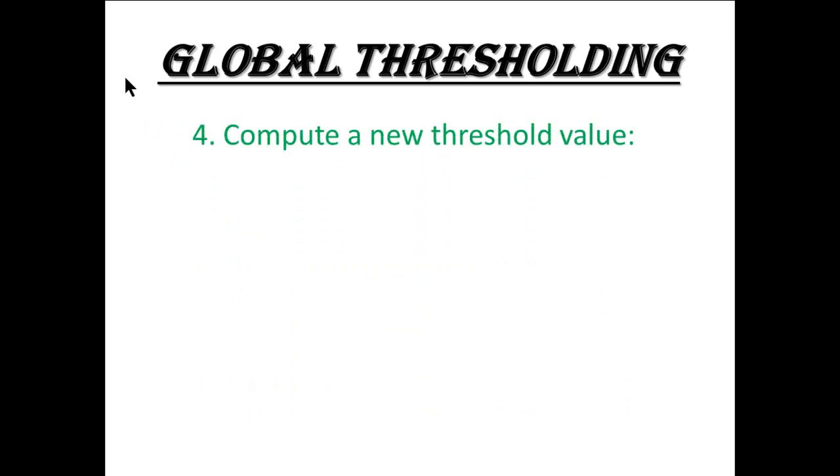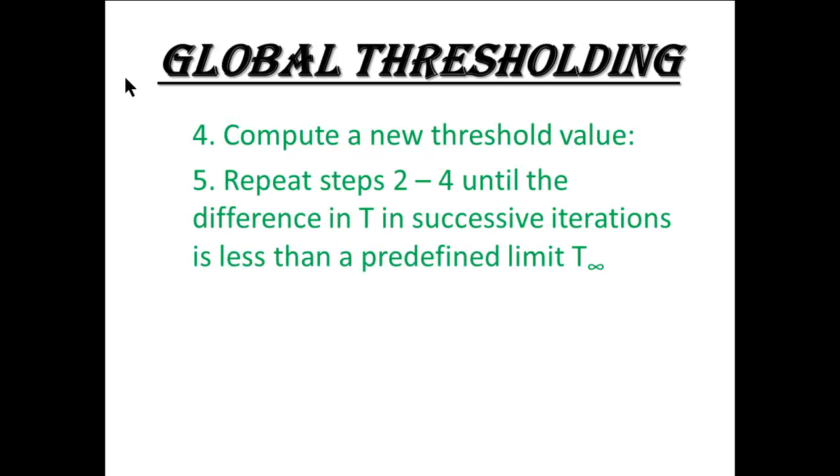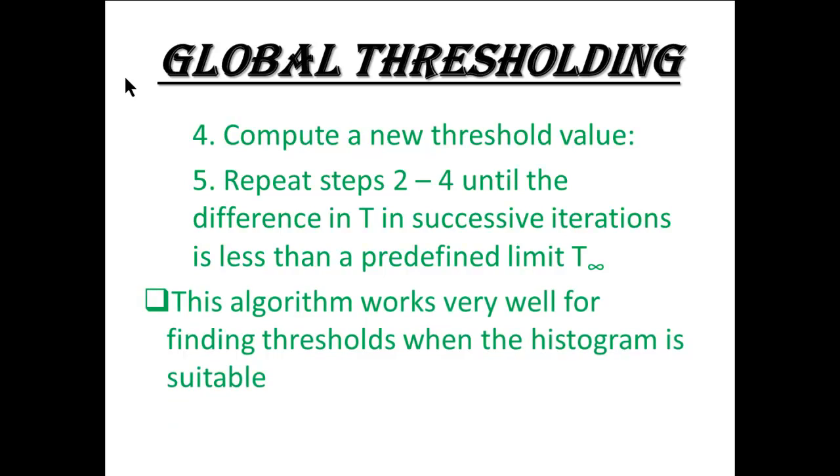4. Compute a new threshold value. 5. Repeat steps 2 to 4 until the difference in T in successive iterations is less than a predefined limit, as T tends to infinity. This algorithm works very well for finding thresholds when the histogram is suitable.